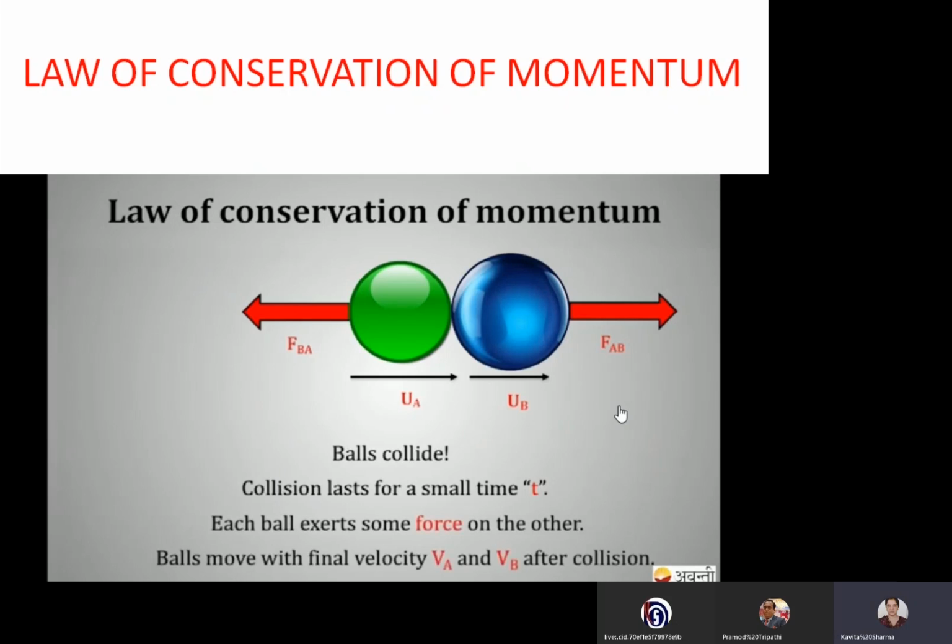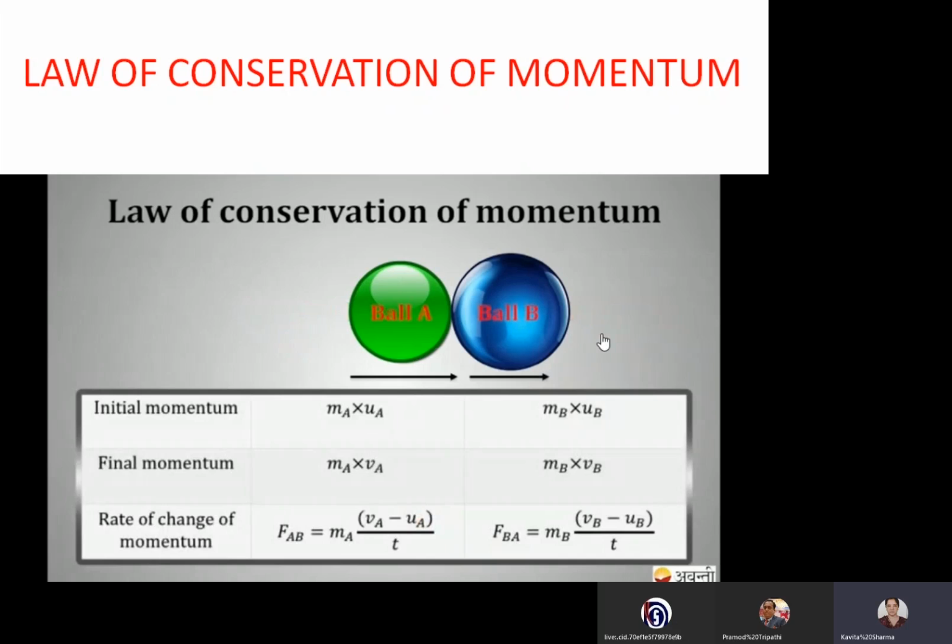Right? So now if we consider that after interaction, after collision, the final velocity of ball A is VA and the final velocity of ball B is VB. Initial was UA, UB. Now we are taking the final velocity VA and VB. Now initial momentum of ball A will be MAUA, because initial momentum is mass into initial velocity. Initial momentum of ball B or object B is MB into UB.